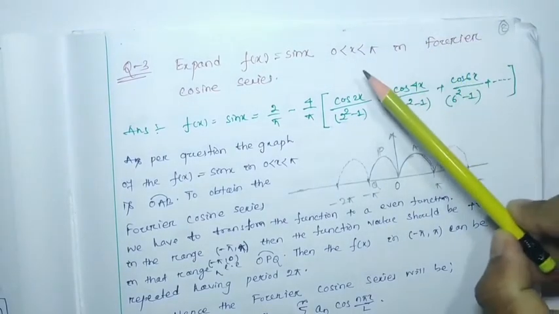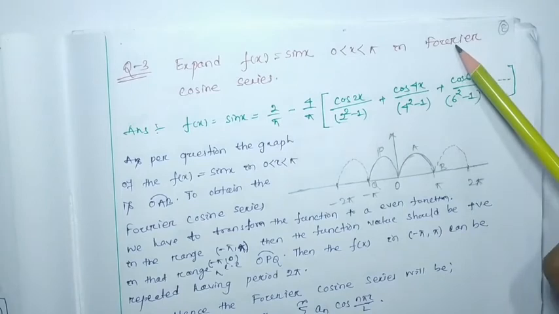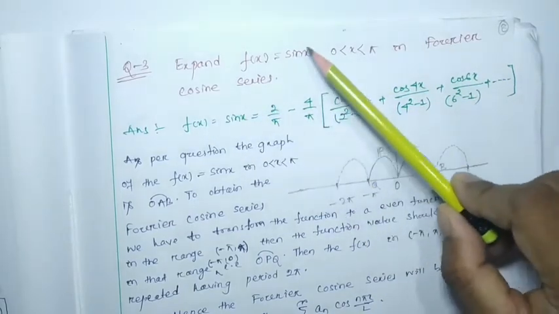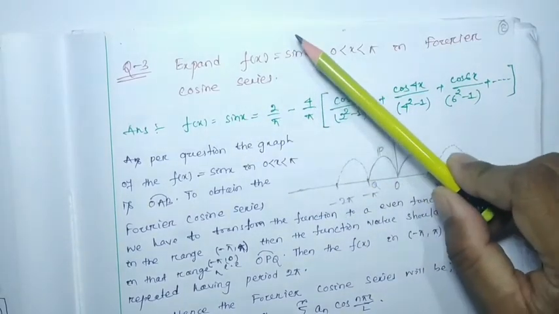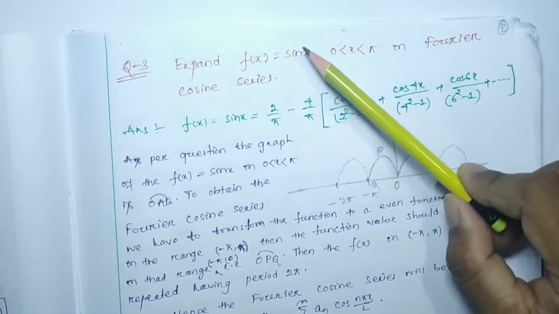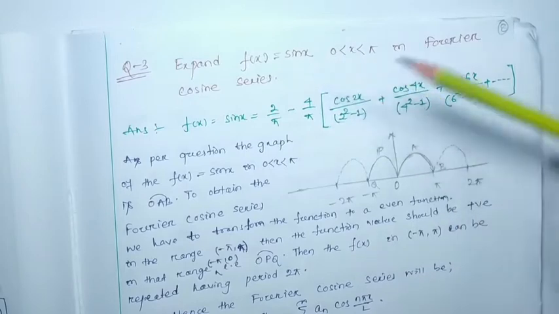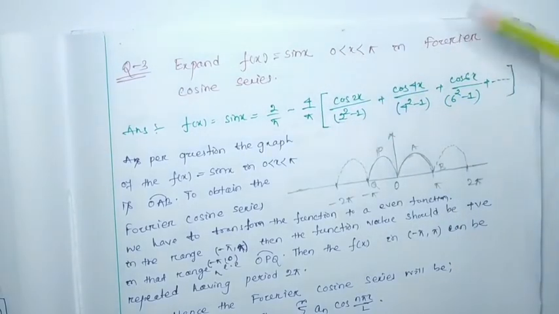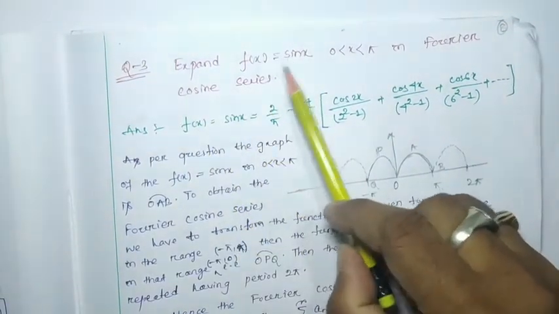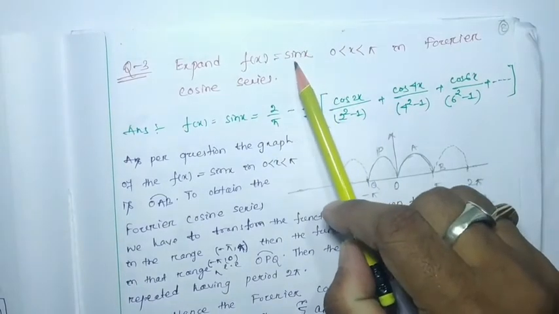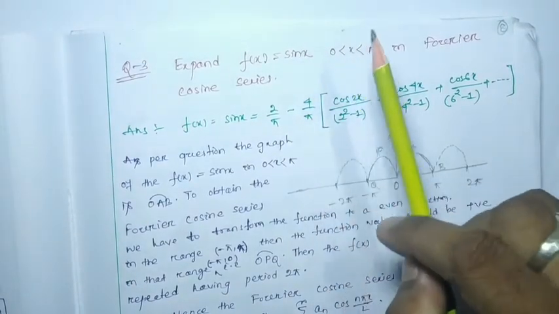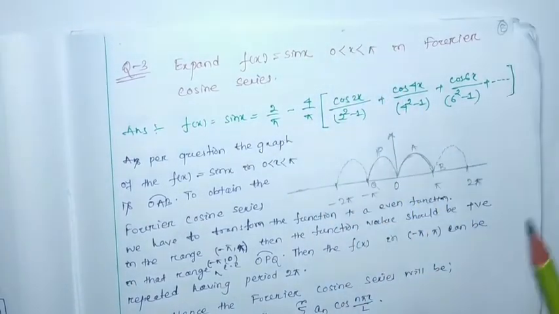Suppose the question asks you to find the Fourier sine series, then this function will be transformed to a periodic odd function. Okay, as the question asks for the Fourier cosine series, this function has to be transformed to an even periodic function.